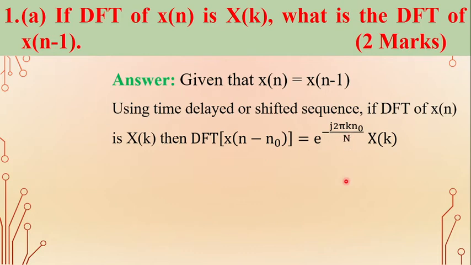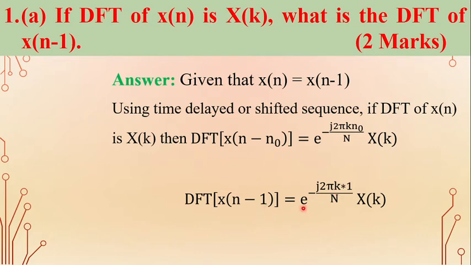We get the discrete Fourier transform of the sequence x of n minus 1 using the time shifting property of the DFT. That is, DFT of x of n minus 1 is equal to e power minus j 2 pi k into 1 by capital N into X of k. So DFT of x of n minus 1 is equal to e power minus j 2 pi k by N into X of k. So this is the 1A question explanation.